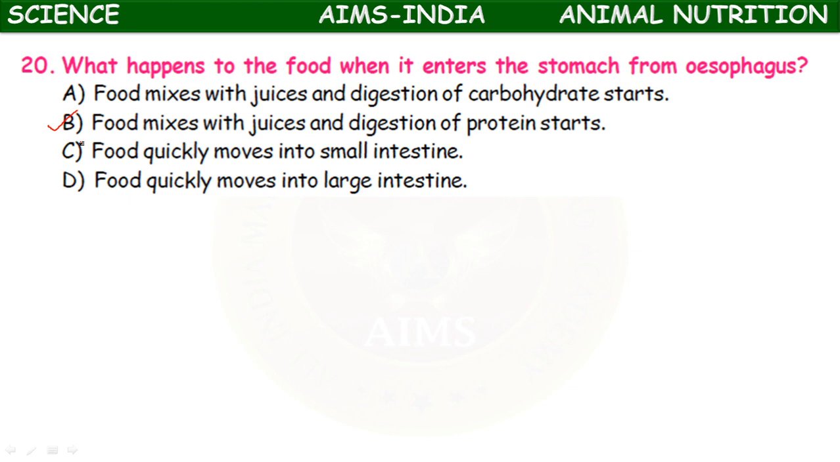Pepsin enzyme is present in the stomach, in the gastric juice, that acts upon the proteins and helps in the digestion of proteins. Partial digestion of proteins takes place in the stomach as soon as the food enters the stomach from the esophagus.